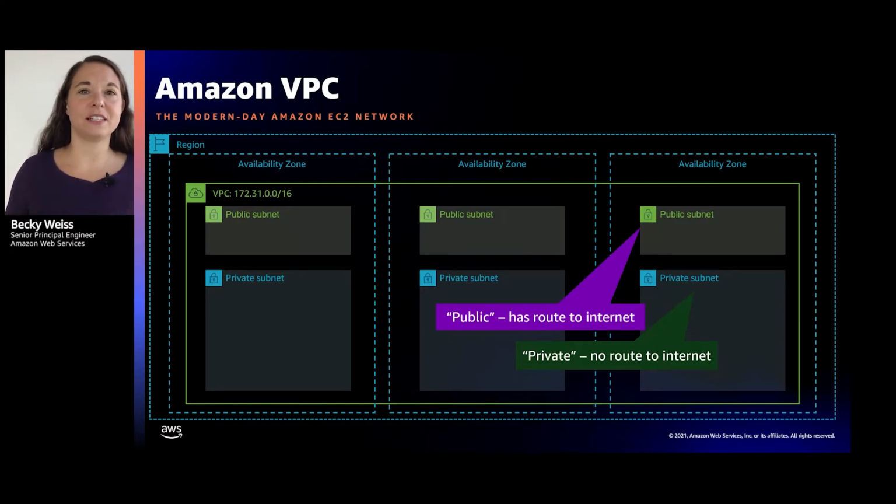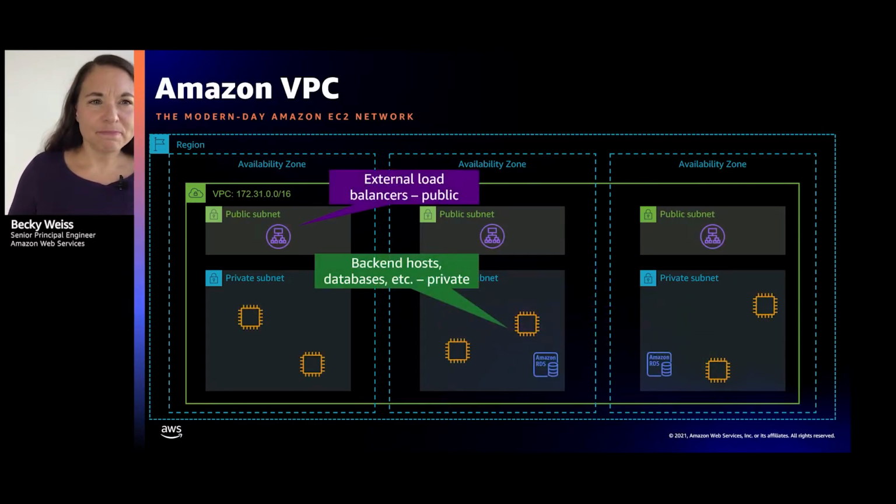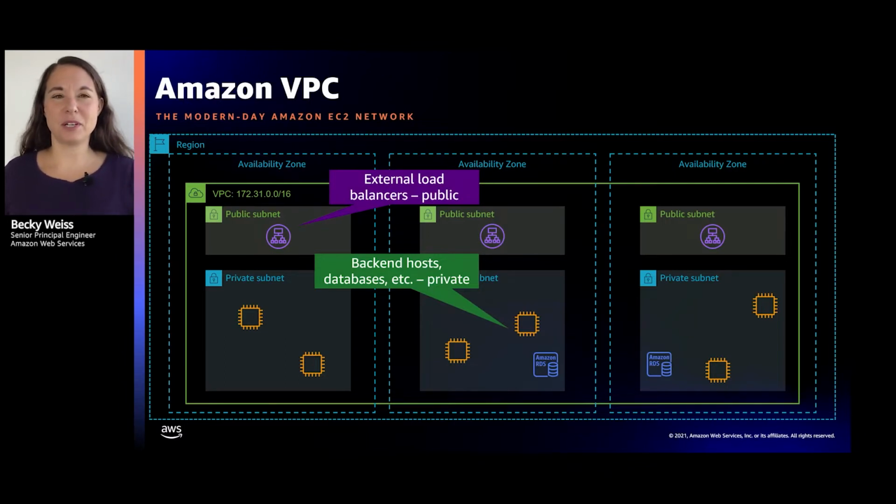Now, this was great because it gave our enterprise customers a great deal of control over exactly how their network would work and how routing would work in this network. These customers used public subnets and private subnets. In the public subnets, they would put infrastructure that they intended to be reachable and communicating directly with the internet.